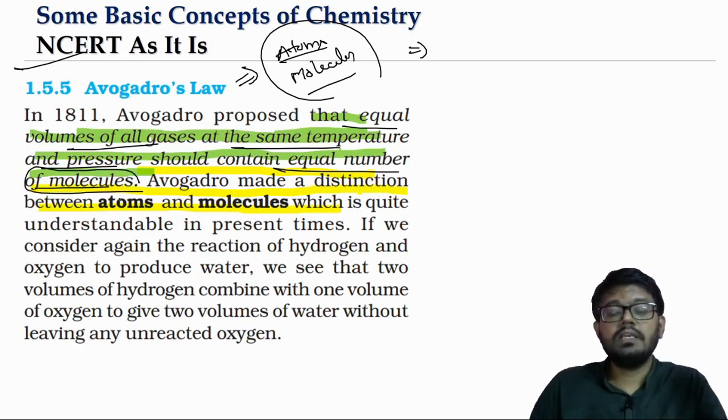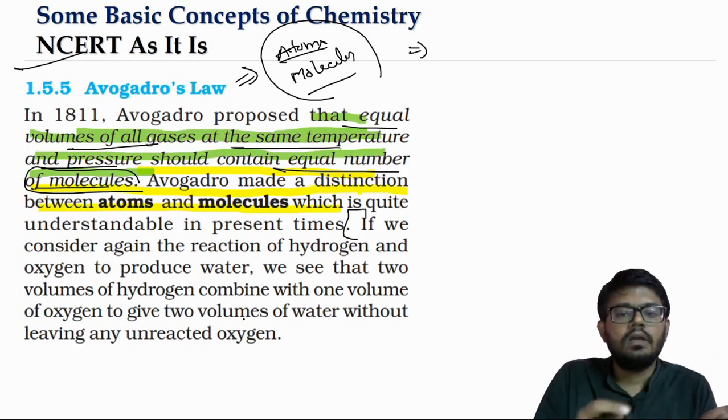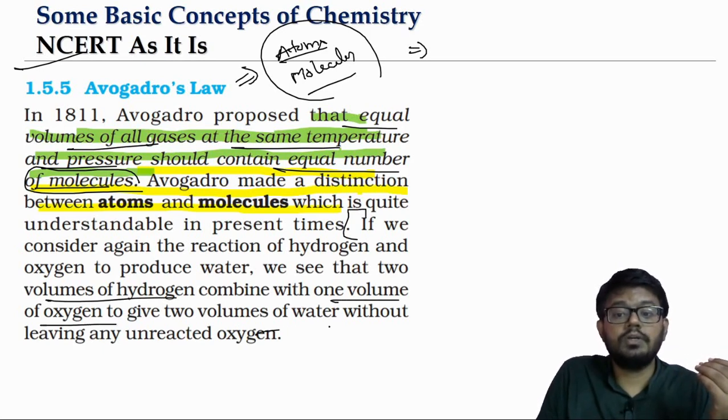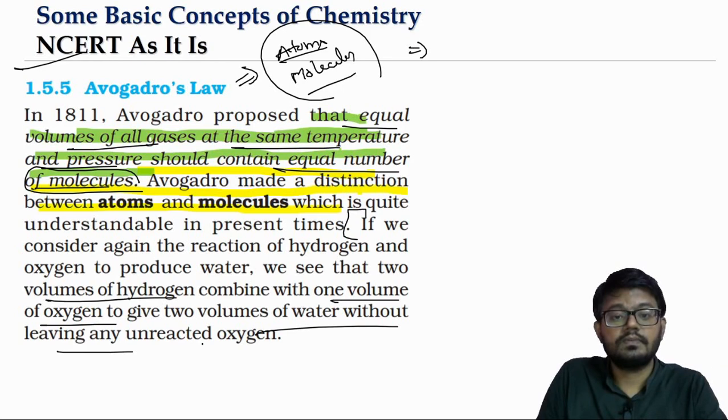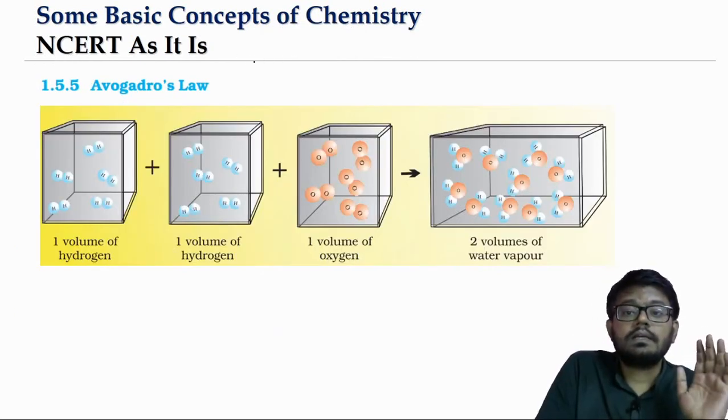Now if you look at the law of combining volumes, what is it? We have seen the volume ratio: 2 volumes of hydrogen will be combining with 1 volume of oxygen to produce 2 volumes of water. So if you look at this, under conditions of the same temperature and pressure, that is what we are dealing with.